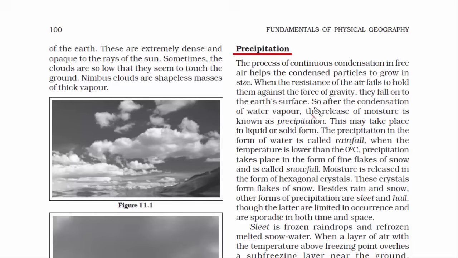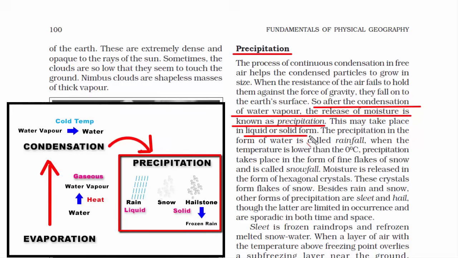So this line over here is absolutely correct. It says, after the condensation of water vapor, the release of moisture is known as precipitation. So precipitation takes place in the form of liquid as well as solid form. If it is in liquid form, we call it rainfall. That means the temperature has to be above the freezing point.